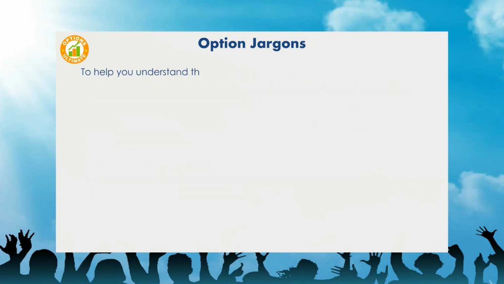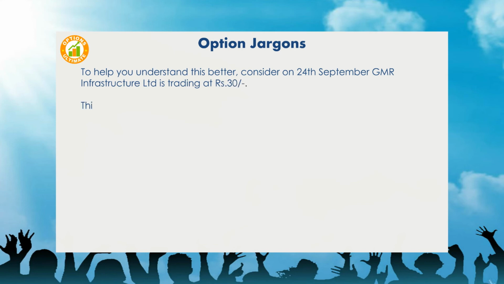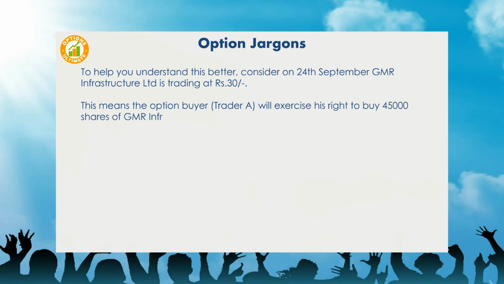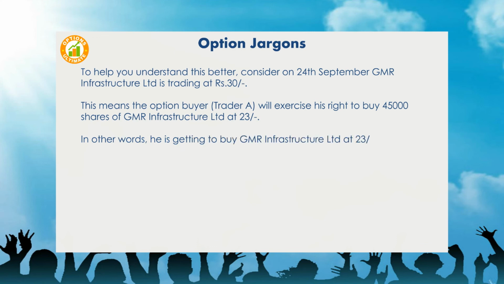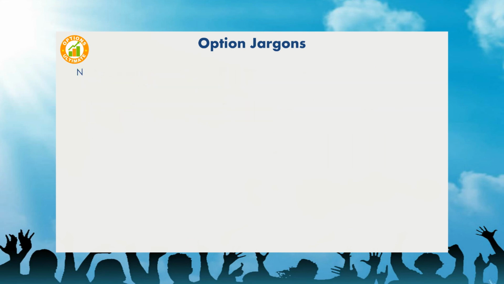To help you understand this better, consider on the 24th of September GMR Infrastructure Limited is trading at 30 rupees. This means the option buyer, Trader A, will exercise his right to buy 45,000 shares of GMR Infrastructure Limited at 23. In other words, he is getting to buy GMR Infrastructure Limited at 23 when the same is trading at 30 rupees in the open market. Normally, this is how the cash flow should look like.